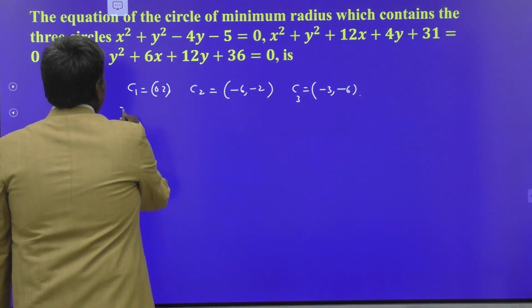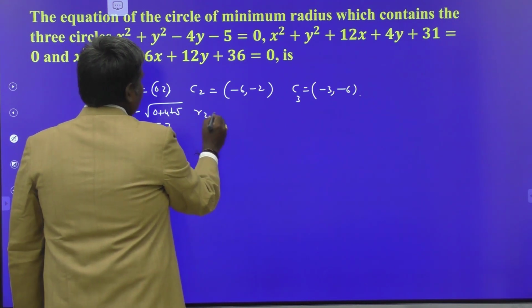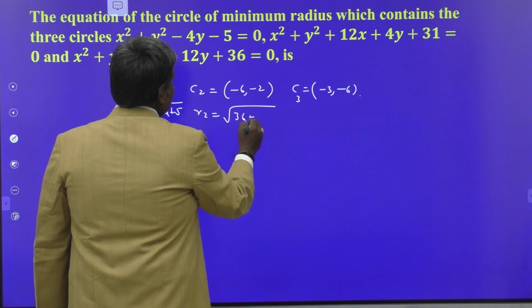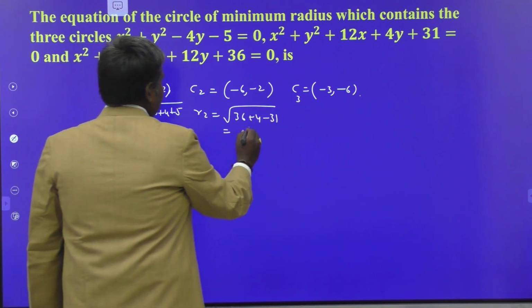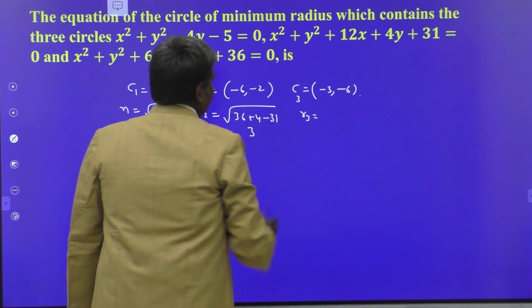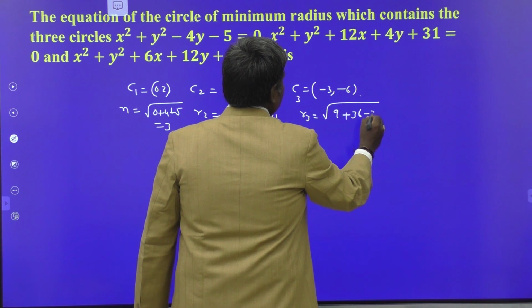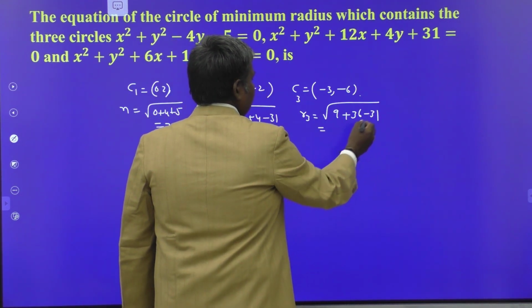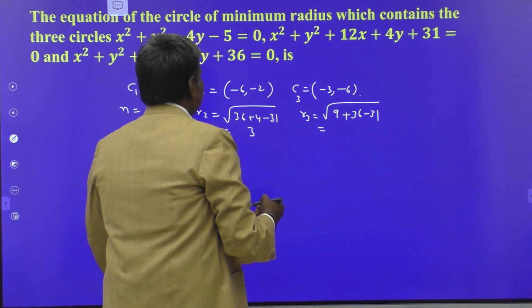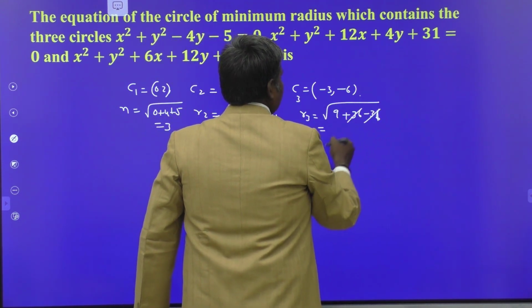What are their radii? R1 is equal to root of 4 plus 5, that is 3 units. R2 is root of 36 plus 4 minus 31, that is also 3. R3 is what now? Root of 9 plus 36 minus 36, sorry. 36 gets cancelled.